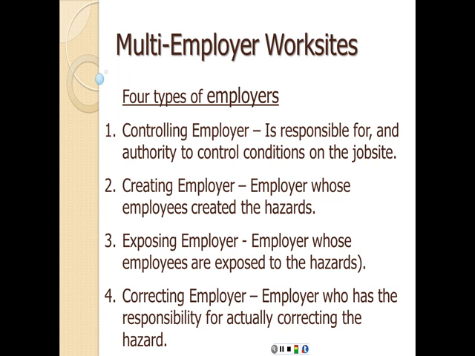The fourth and last one is the correcting employer, which is the employer who has the responsibility for actually correcting the hazard. In this case, one of the top 2 is going to be the correcting employer. It might be either the controlling employer, because he or she is the one in charge of the whole site, or it could be the creating employer, the one who created that hazard in the first place.